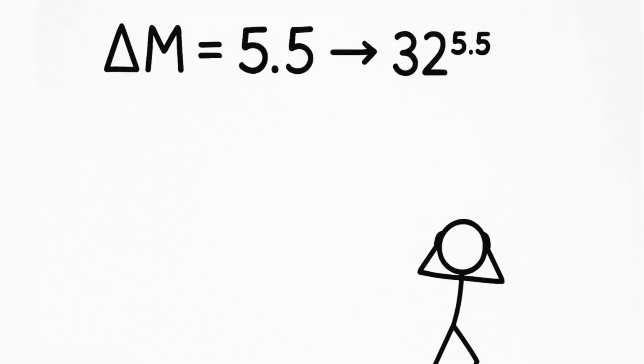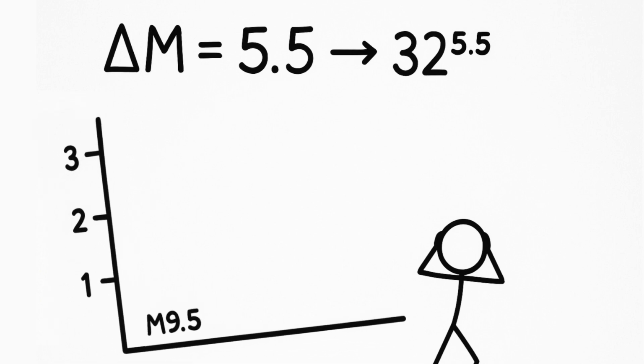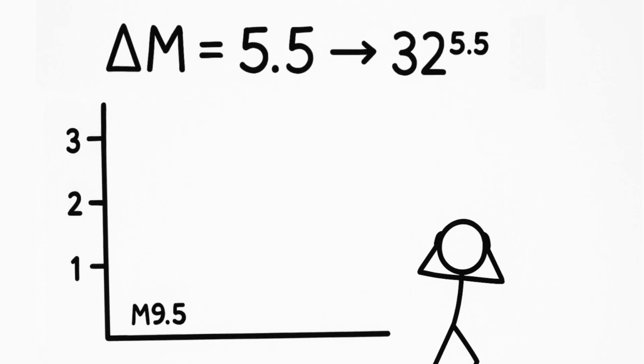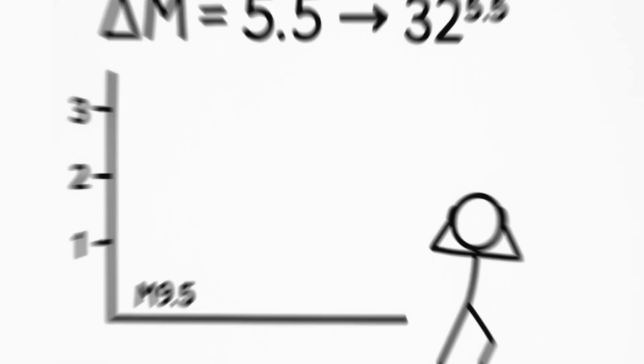This is approximately 1.8 × 10^8 times more energy than the record-breaking M 9.5. The ratio is 32^(15 − 9.5), approximately 1.8 × 10^8.